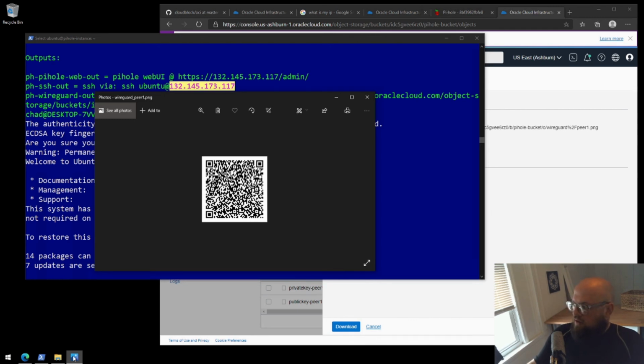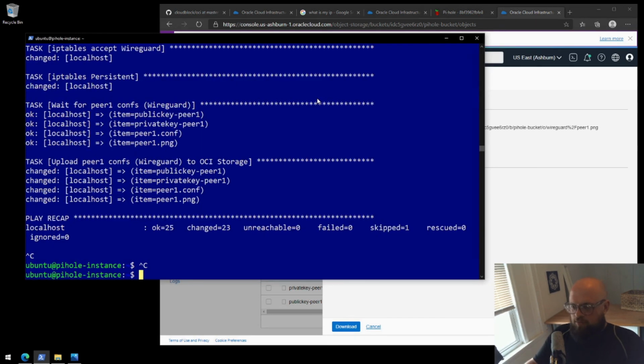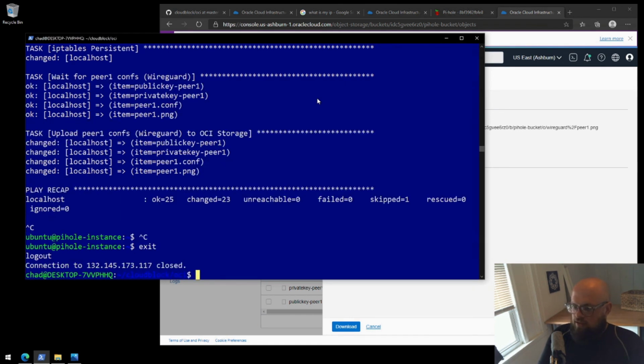And that's about it. That's the only thing left. I do want to show how to destroy this. So I've set up this demo and I'm done. Perhaps you want to try out a different cloud provider, or you want to use your cloud for something else. You want to get rid of this. I'm going to exit the instance, the virtual machine that's been created in the cloud, and I will destroy via Terraform.